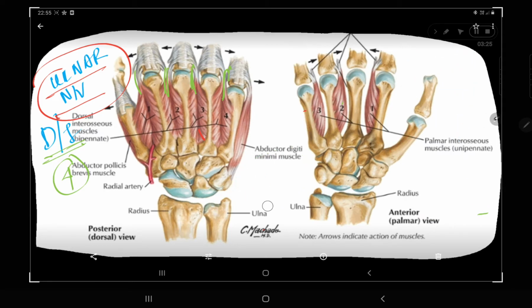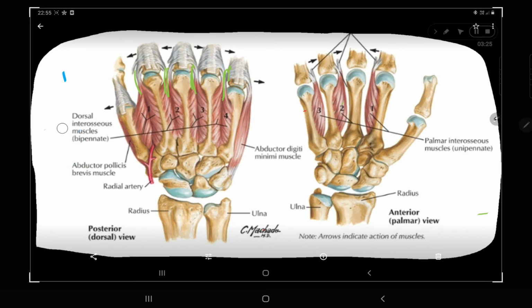So this is your pollex, and this is your index finger, this is your middle finger or central finger, this is your ring finger, and this is your digiti minimi or little finger. And this is your pollex or thumb.